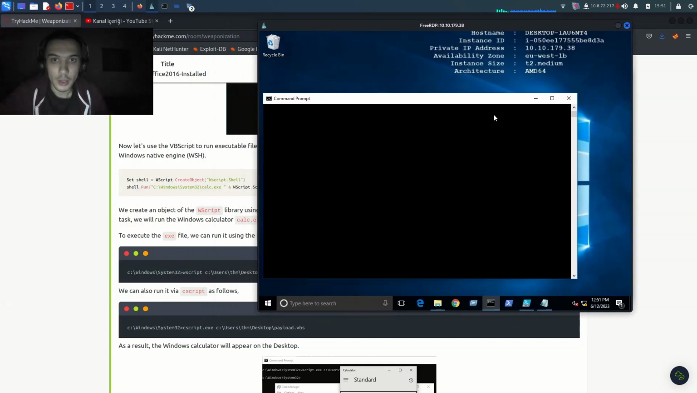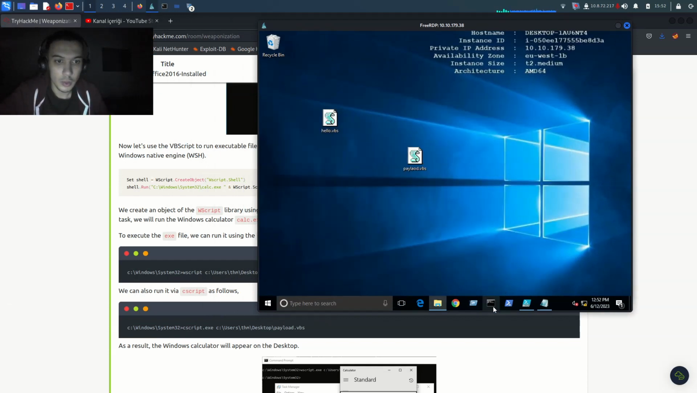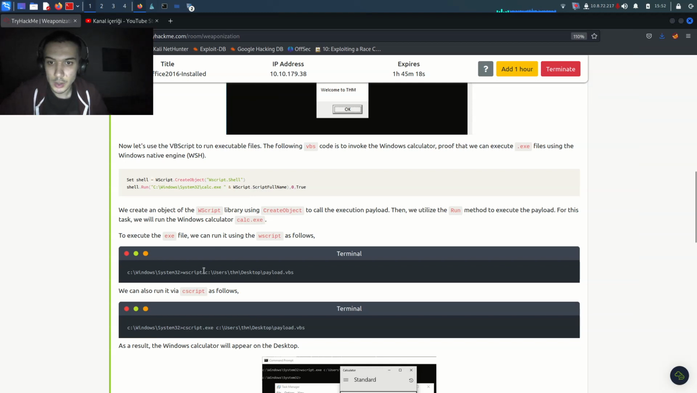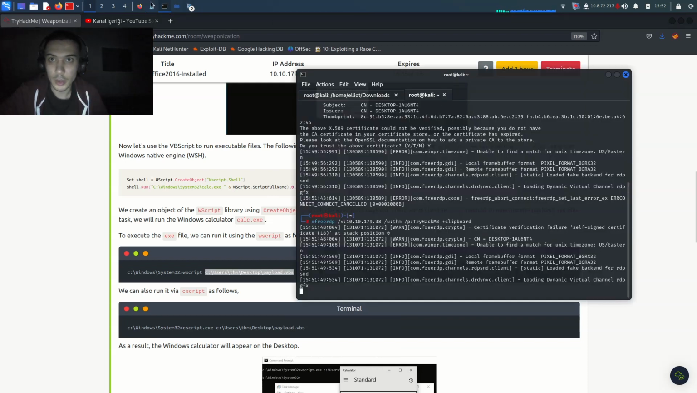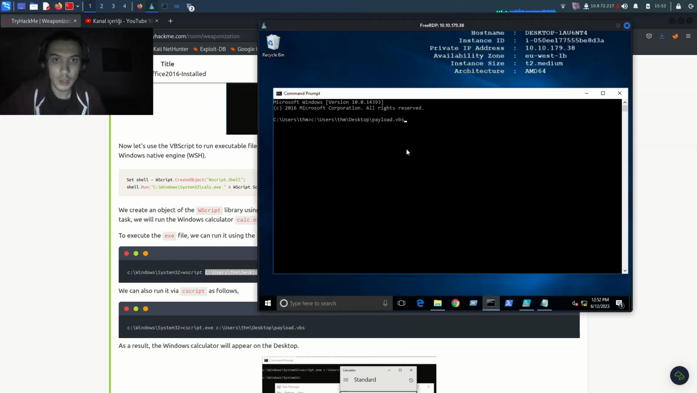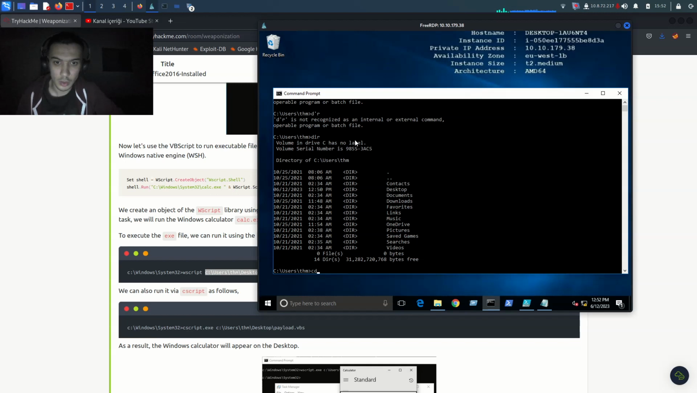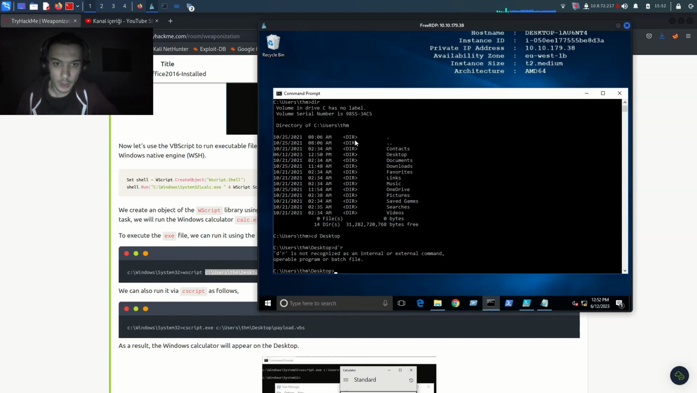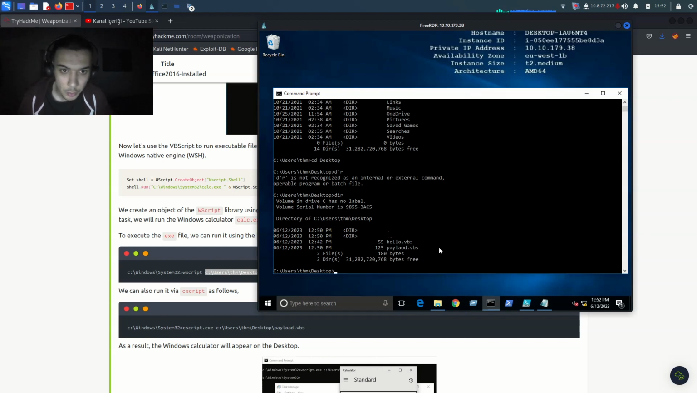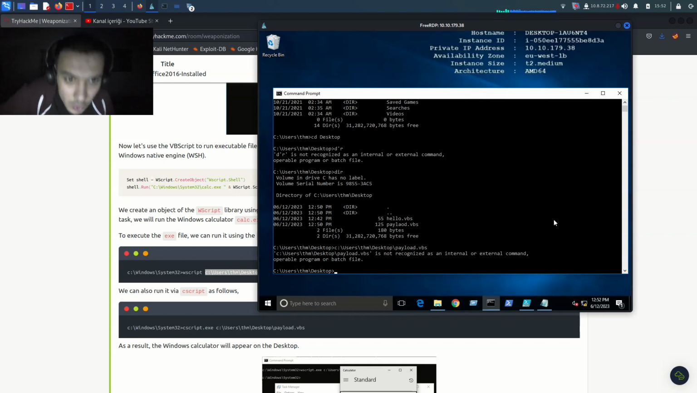Yep, here I think it's time for the command prompt. Just copy this because I can use the English keyboard. My keyboard is a Turkish keyboard. Alright, it says it is not recognized as an internal or external command. What? CD desktop. There, there's a payload.vbs. It is not recognized as an internal or external command. What?